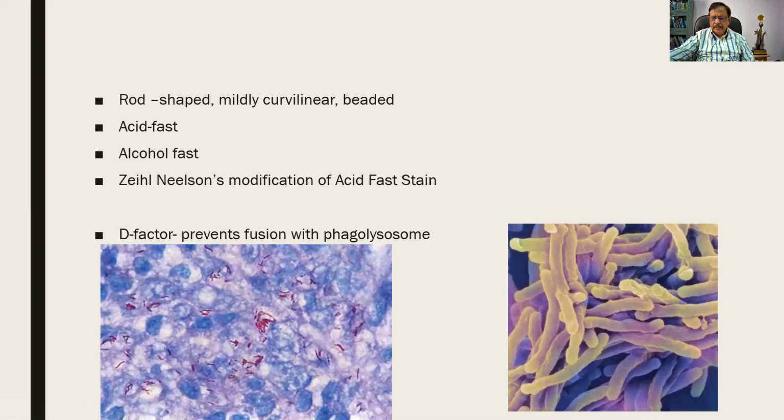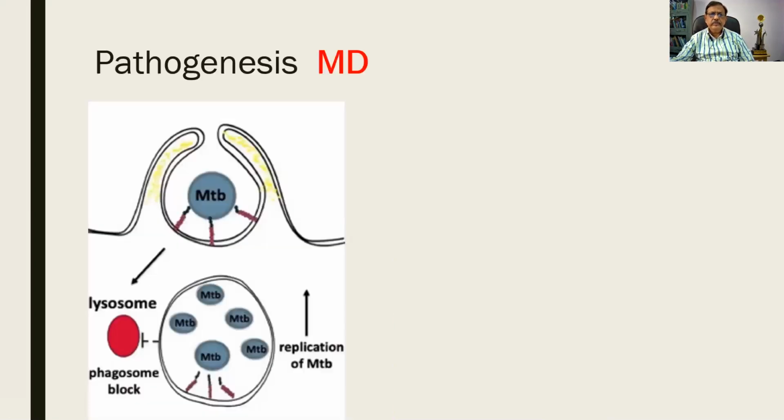And then there is another factor called the CORD factor, which helps the organism to grow in cords. These things we'll be having in mind as we progress on to the next slide. This particular slide is of great importance. I would like you people to kindly see this.